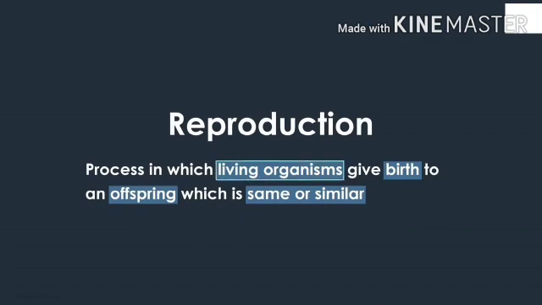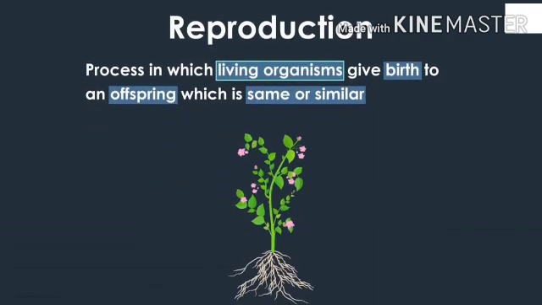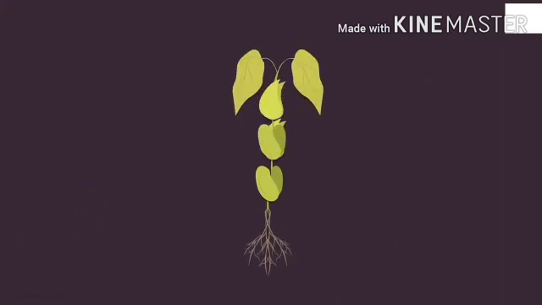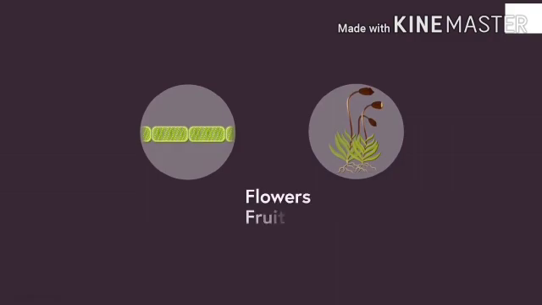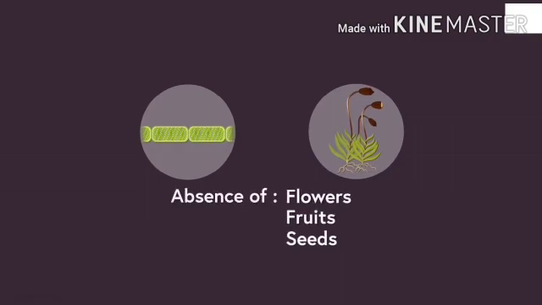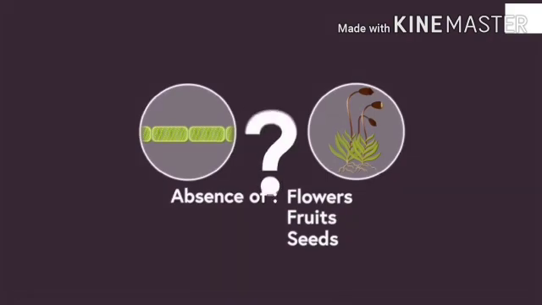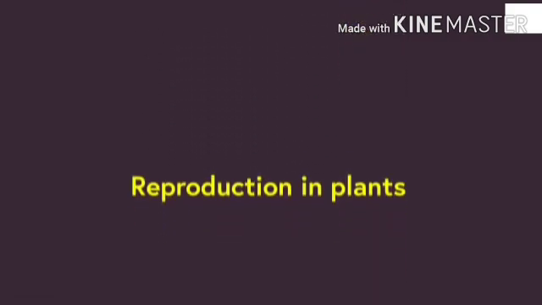Now, when I say living organisms, it should include plants as well, right? Yes, of course. We have seen a new plant emerging from a seed when sown in the ground. Where does this seed come from? It comes from some plant, right? Absolutely. But wait, have we seen all plants always giving us flowers, fruits and seeds? No, there are many plants that do not bear flowers and fruits. So don't these plants reproduce? Or do they reproduce by some other means? Let's answer all these questions in this video.